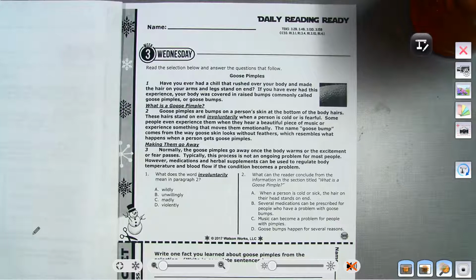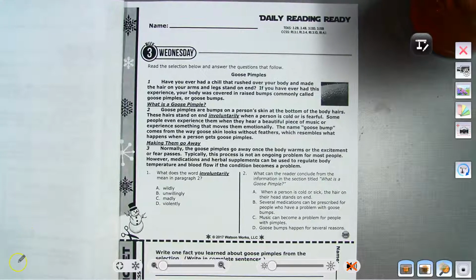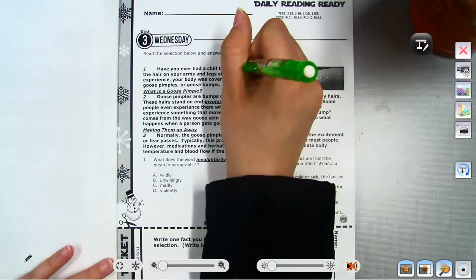Normally, the goose pimples go away once the body warms or the excitement or fear passes. Typically, this process is not an ongoing problem for most people. However, medications and herbal supplements can be used to regulate body temperature and blood flow if the condition becomes a problem.